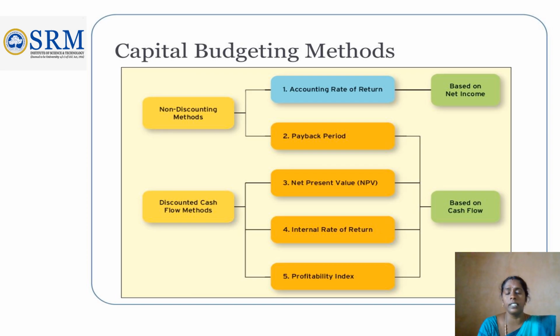Today's class we are going to discuss only accounting rate of return with a problem. I'm going to explain all with meaning. The NPV method, that is net present value method, calculates the present value of future cash inflows minus initial investment. So NPV is a discounting method. It means we are going to discount the years. Here, time value of money plays a major role because today's value of money will not be the same in future. So we need to discount.